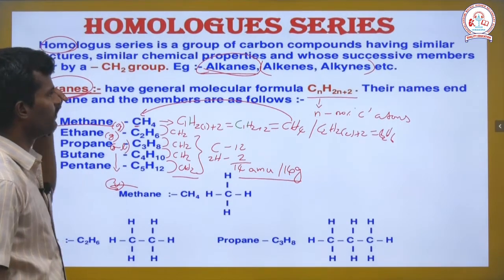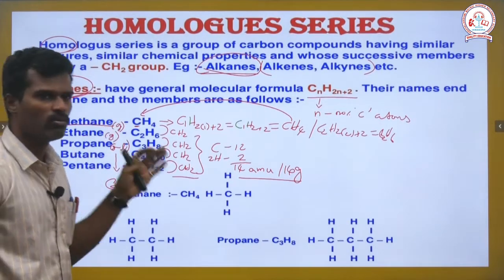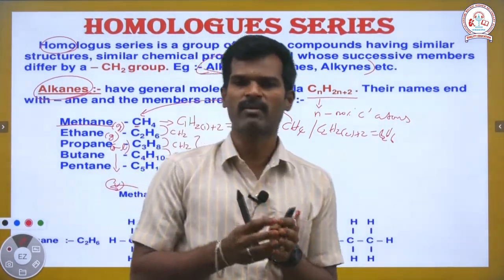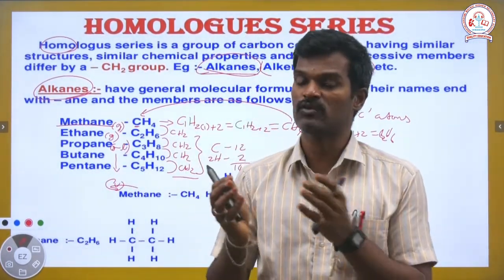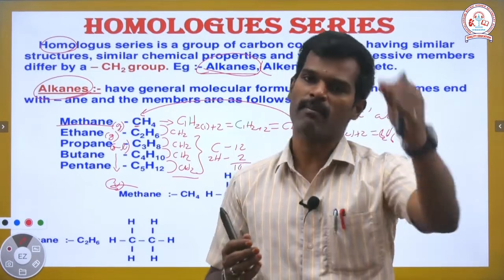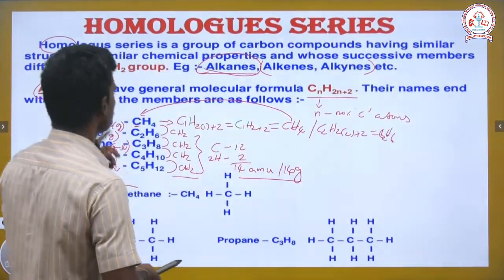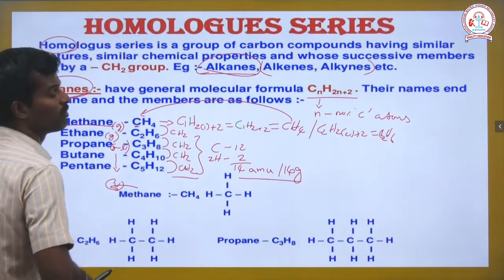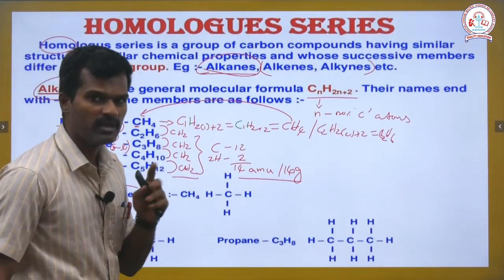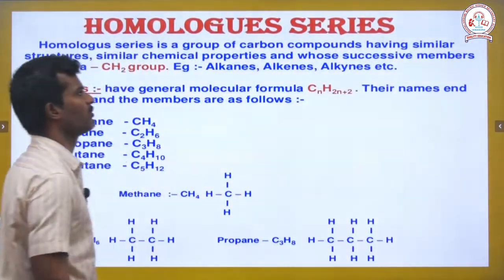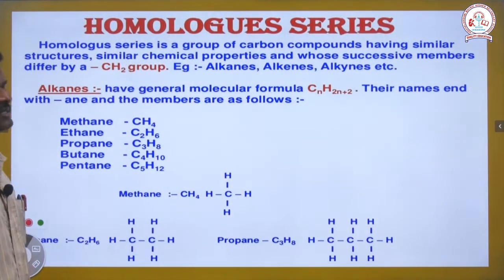So, the clear picture of the homologous series behavior is known as family behavior. What is meant by the family? Similar kinds of properties happen in all the family members, that is why it is named a family, right. All the homologous series components have family behavior. This is the clarification of the saturated hydrocarbon compounds of the homologous series.